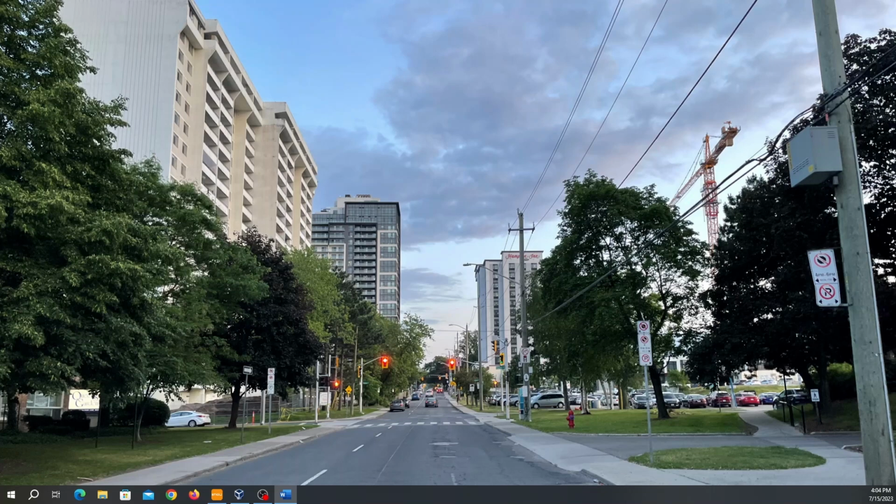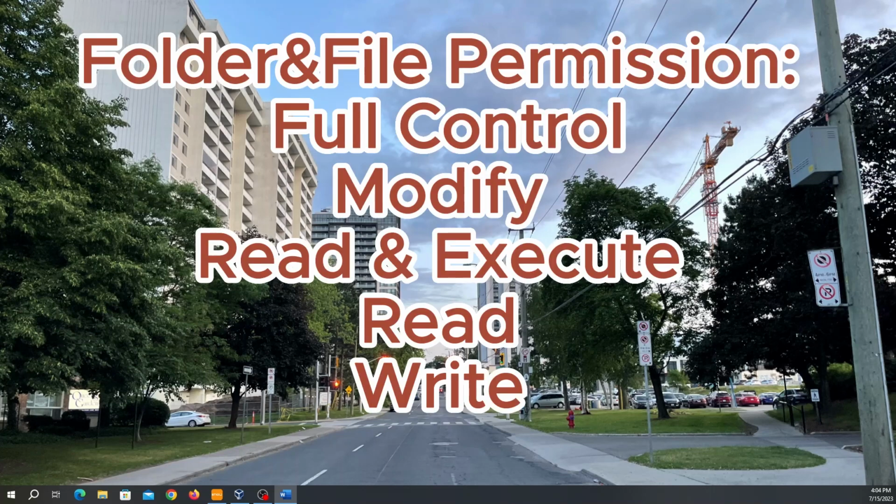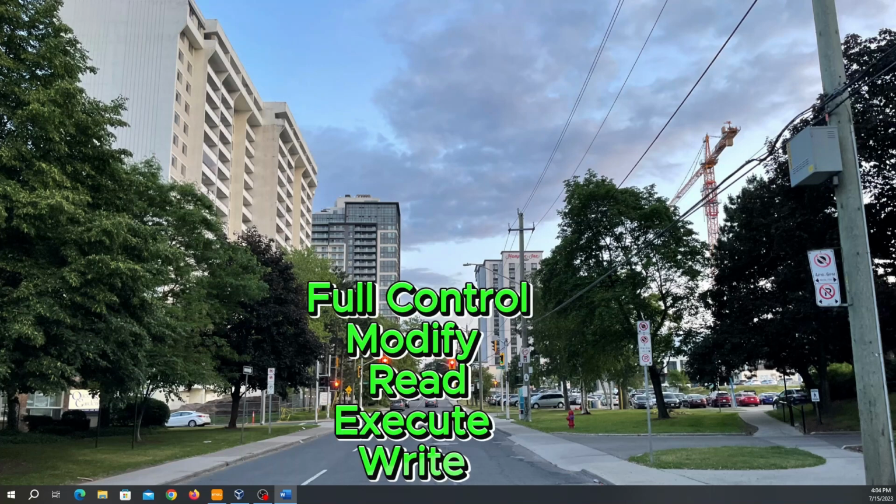In the folder permission, when you create a folder or a document, you will see inside the file full control, modify, read and execute. You're also gonna see read, write. Okay. Sometimes you're gonna see full control, modify, read, execute, and write.